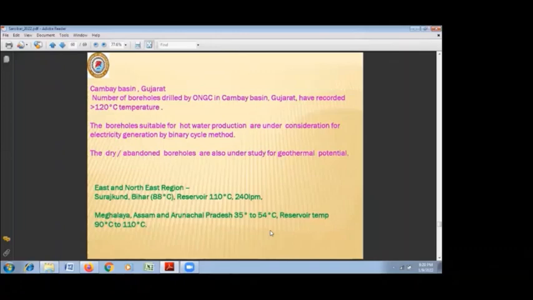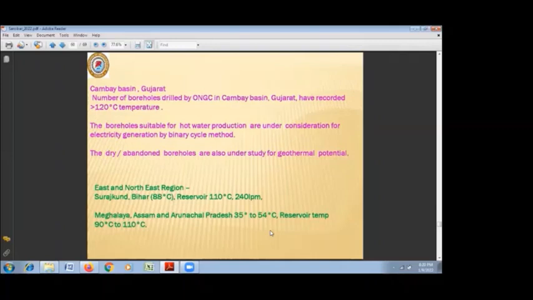Some of the dry and abandoned boreholes are also under study, because some of the boreholes have reported temperatures of up to 140 degrees centigrade at a depth of 2.5 to 3 kilometers. Besides these, hot springs are reported at Surajkund in Bihar with a temperature of 88 degrees centigrade, Meghalaya, that is Jakrem, Assam, Garampani, and Arunachal Pradesh, which have temperatures of 35 degrees to 54 degrees centigrade, and the reservoir, that is the deep down temperature, is expected to be 100 degrees centigrade.